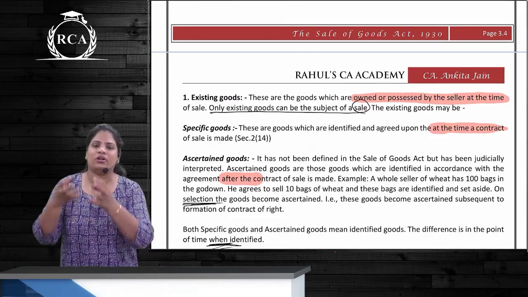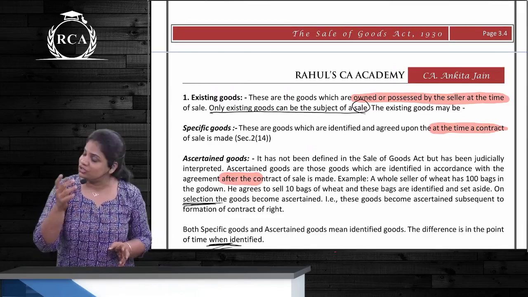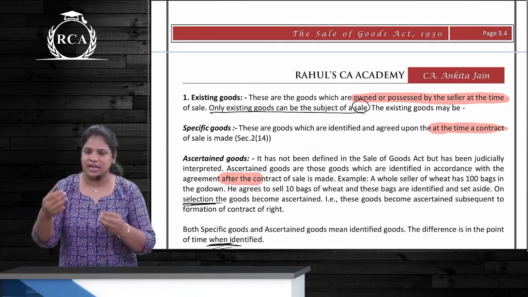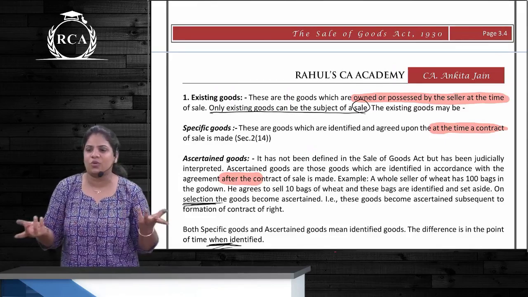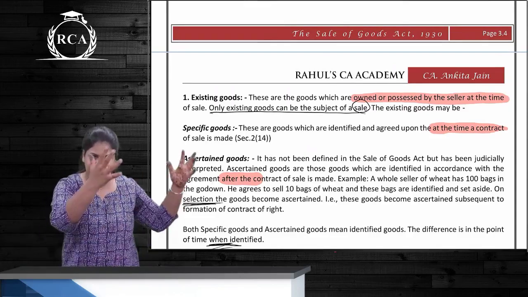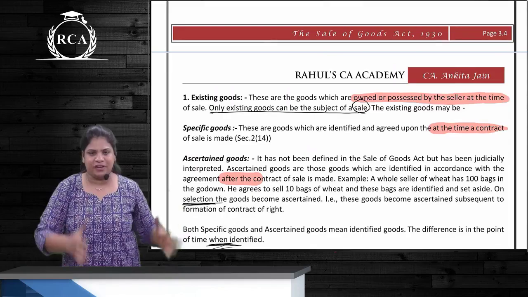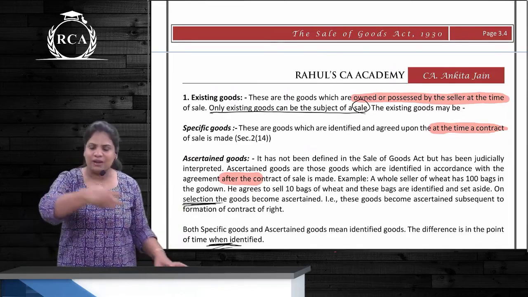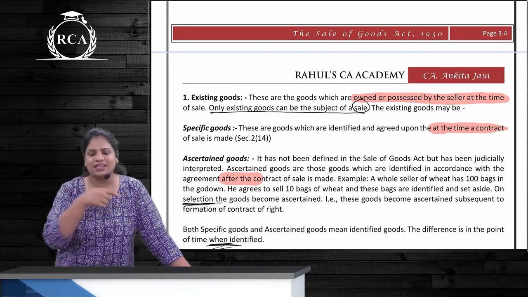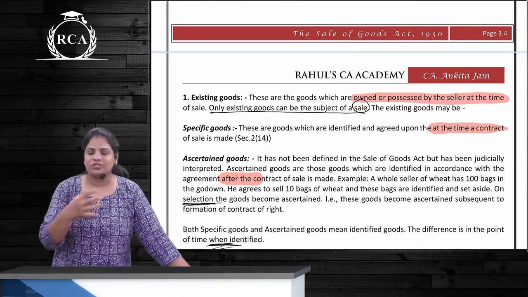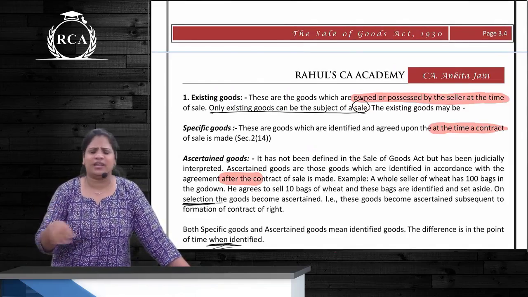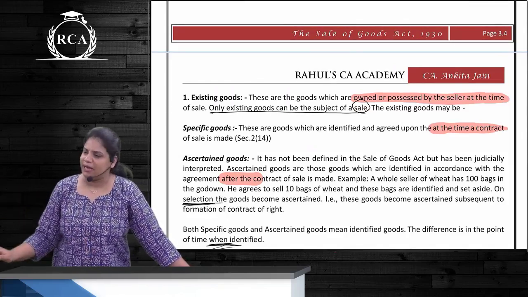Where I take the coconut and go and give it to the seller. Sorry, I had given the example of David's coffee, right? I take the coffee, I go and give this to the seller and we enter into a contract of sale. This coffee is a specific good. I tell the seller that I want coconut. 50 coconuts are kept. I want only 1 coconut. These 50 coconuts are unascertained goods. Out of that, when one is taken out and identified for the contract of sale, it is ascertained. This is ascertained by a process called appropriation. So where it is appropriated to this contract of sale, the goods are ascertained. Practically, specific and ascertained goods are one and the same. Even the provisions applicable are one and the same.